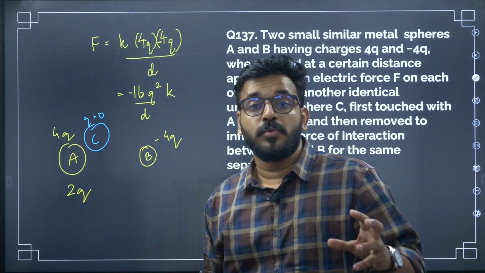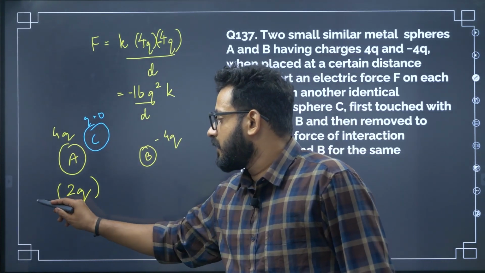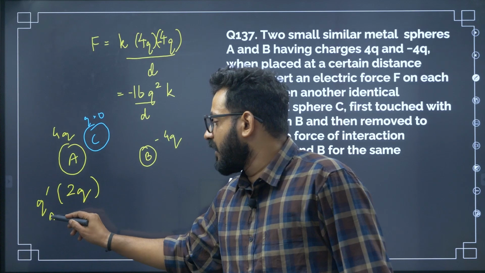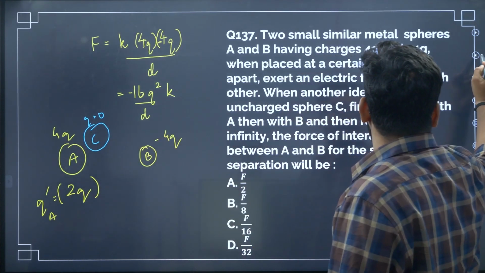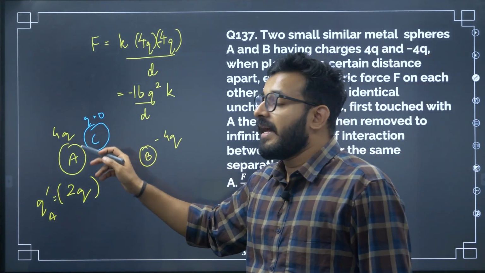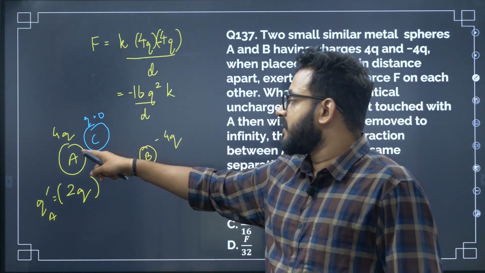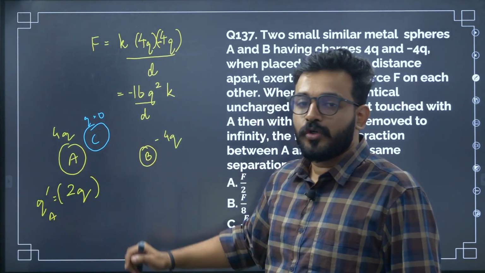So this will be the new charge of A. Q dash of A is equal to 2q. Now C was uncharged, it will gain some charge from here. So 2q is remaining on A, and the other 2q has gone to C.